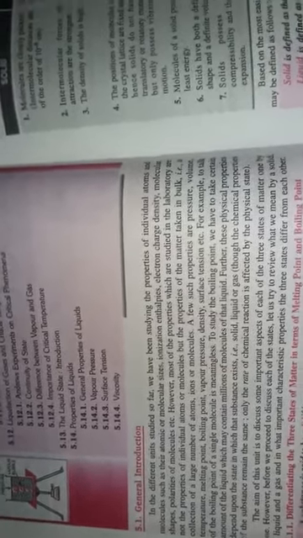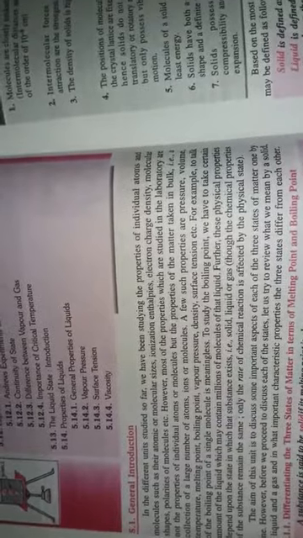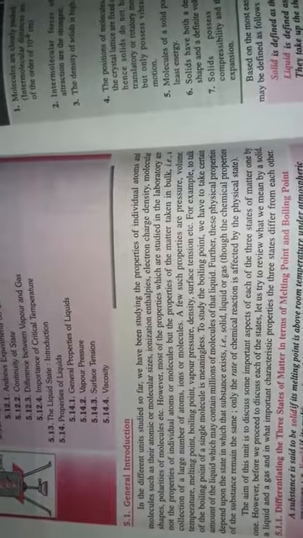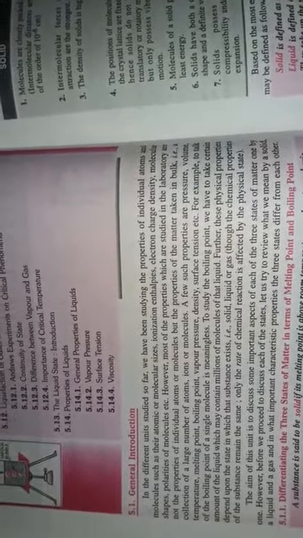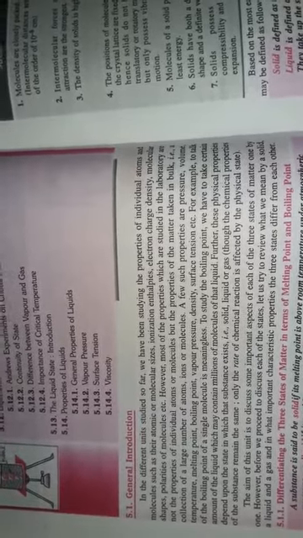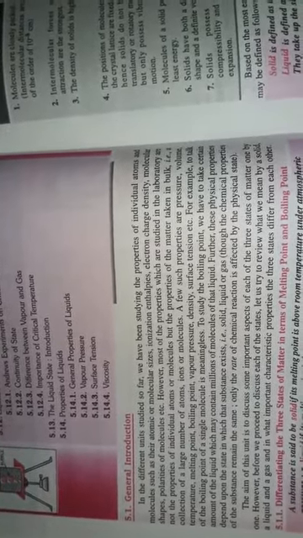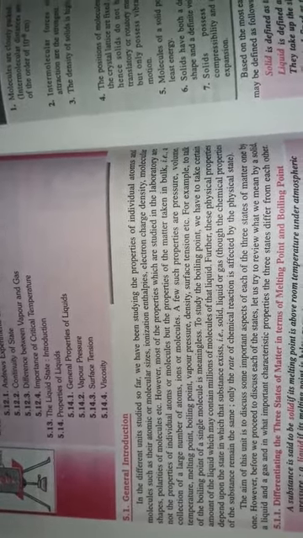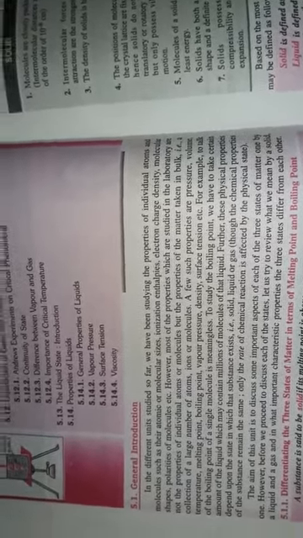Solids have a definite shape and definite volume. Liquids have a definite volume but not a definite shape; they take the shape of any vessel in which we place them. Gases have neither a definite shape nor a definite volume.